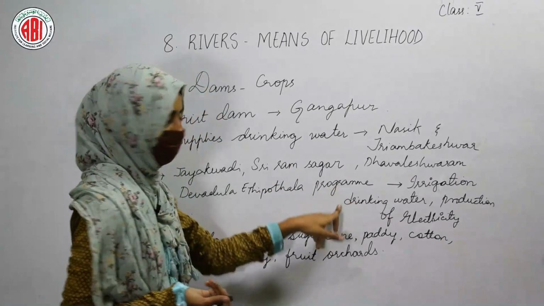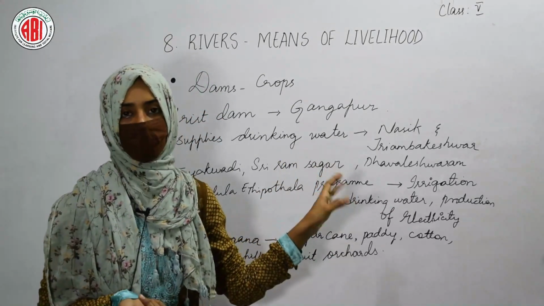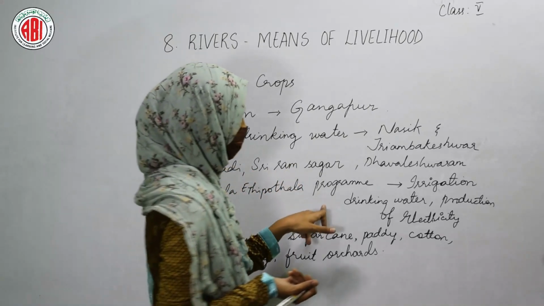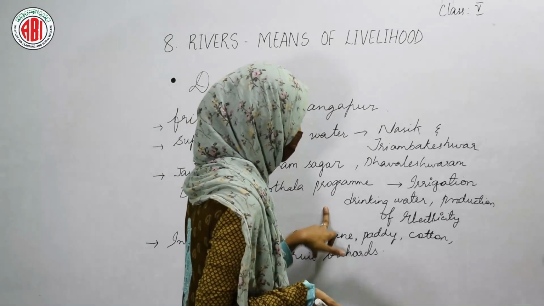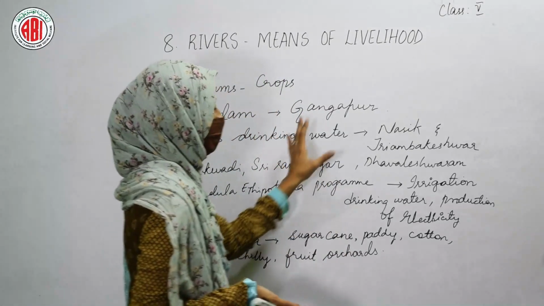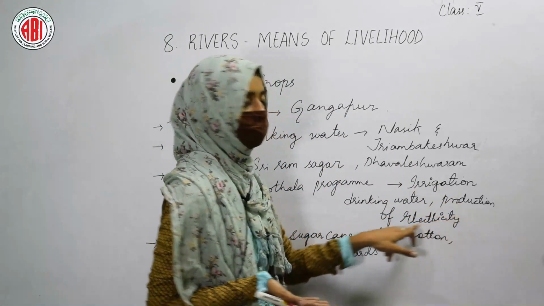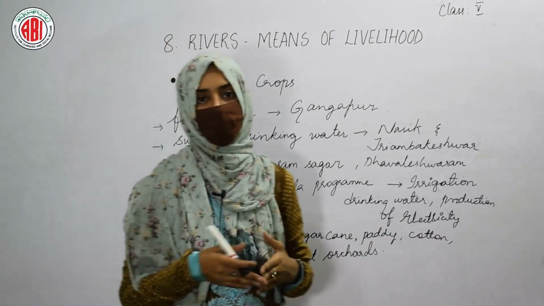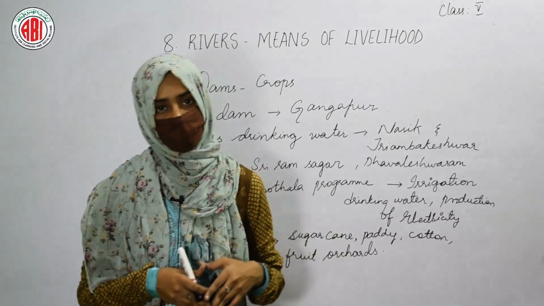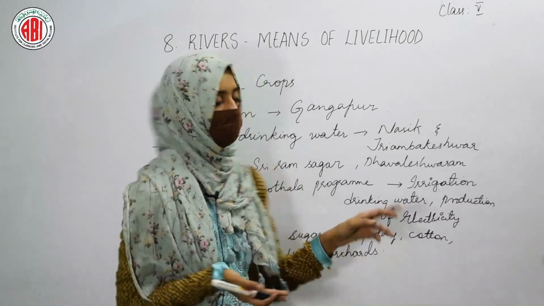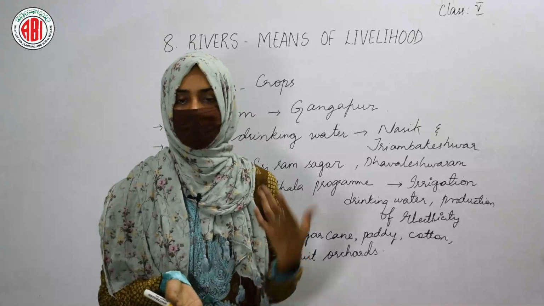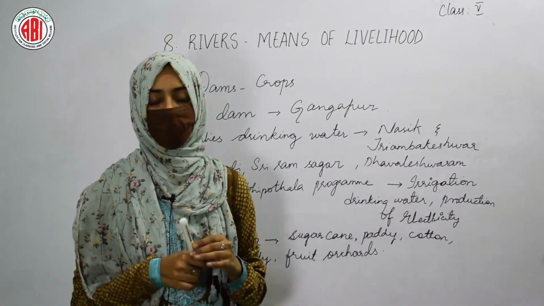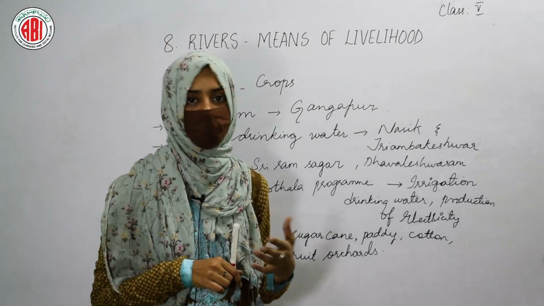Not only for irrigation, the water which is collected from the river Godavari, it is also used for the purpose of drinking. So the water which is taken from the rivers, it can be provided as the drinking water to the people who are living in the different cities. And besides this, the water can also be used in the production of electricity. We all know that electricity is very, very important for the human consumption. Each and everything is running with the help of electricity. Without electricity, we cannot assume our world to be going on in a smooth way. So electricity plays a very important role. It plays a key role in our lives.